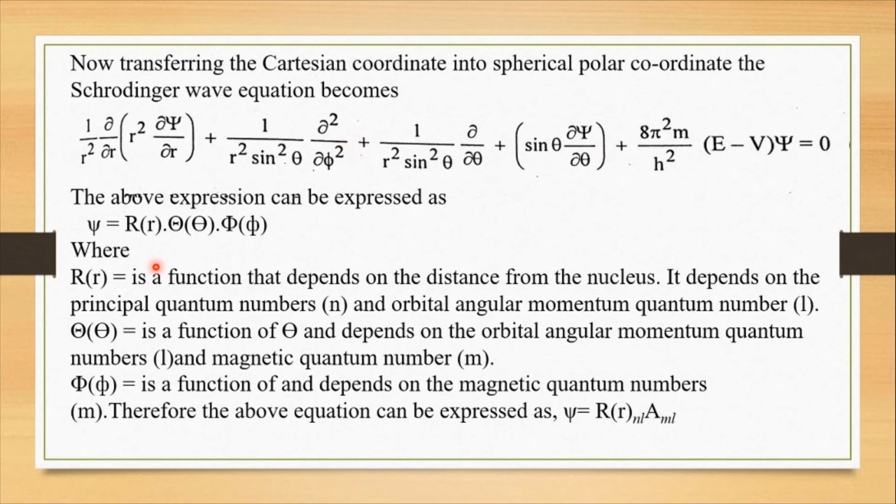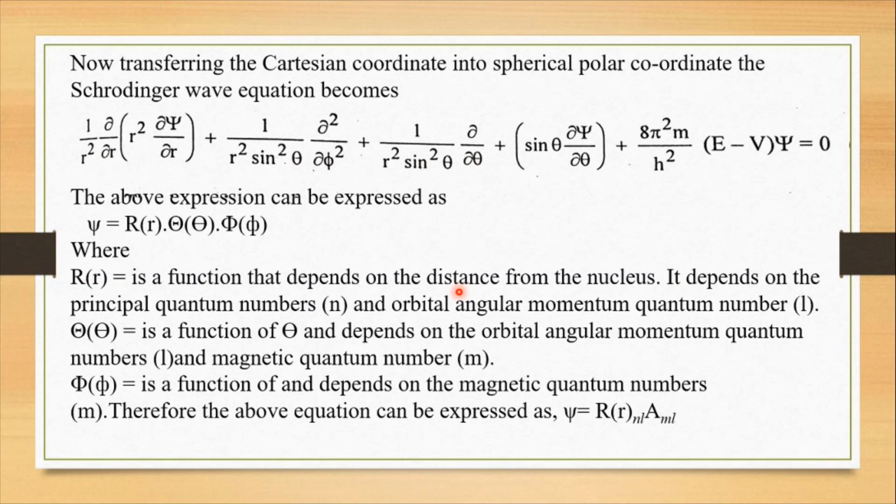The psi is equal to R of r, into Theta of theta, into Phi of phi. So what does this R of r indicate, what does Theta of theta indicate, and what does Phi of phi indicate? R of r is a function that depends on the distance from the nucleus.